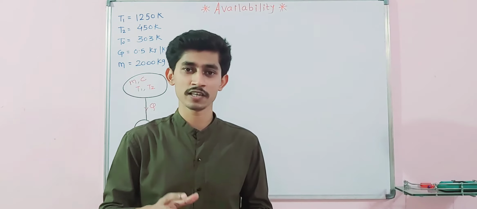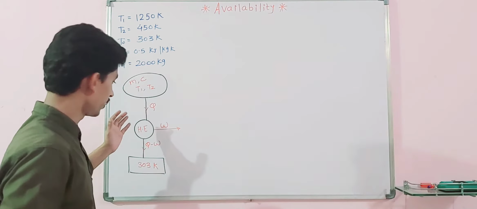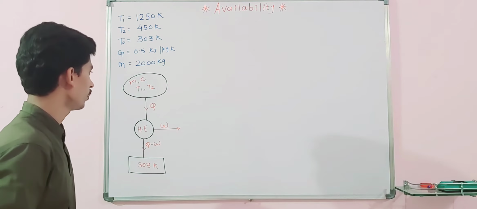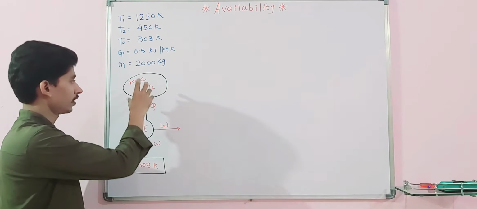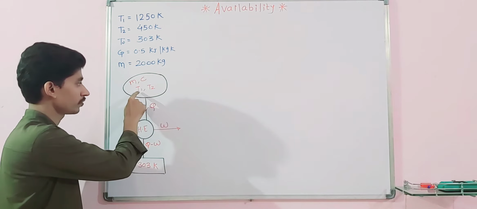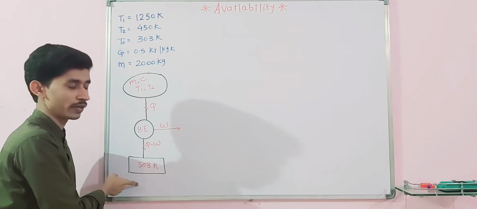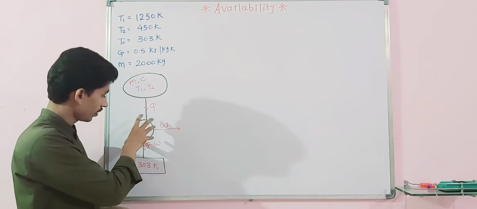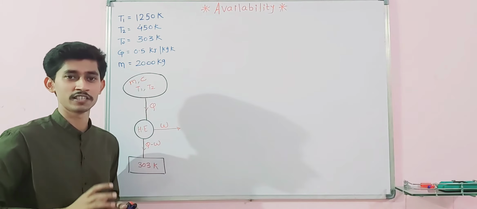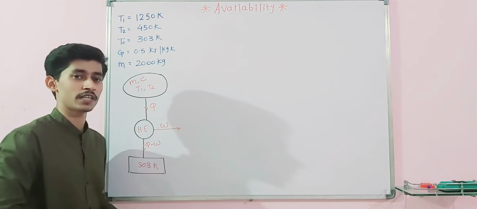Let us consider this as a system, or let us assume a heat engine for this process. For the finite body, this is a thermal reservoir, and that finite body is going to be cooled from T1 to T2, and this is the atmospheric or ambient temperature. In reality we cannot use this as a heat engine, because in reality this will not happen, but for our purpose we are going to use a heat engine.